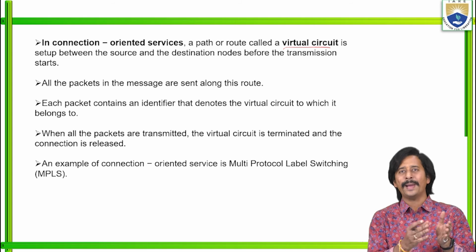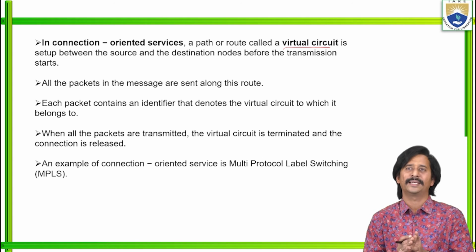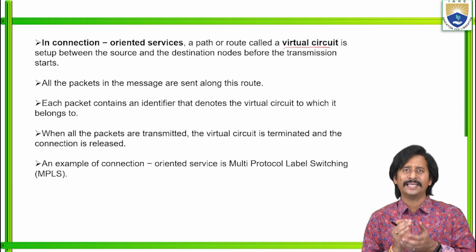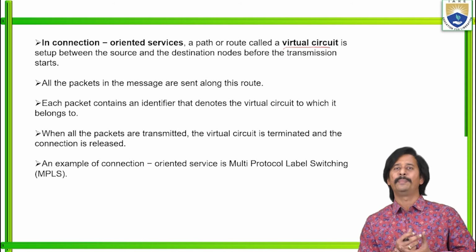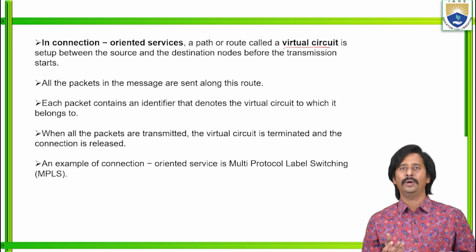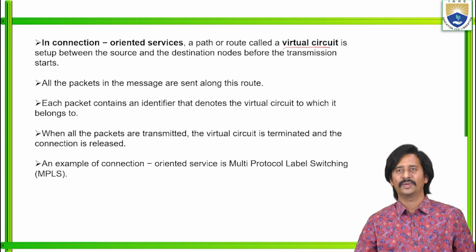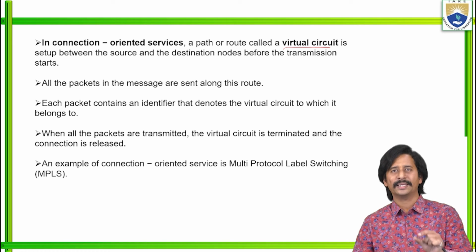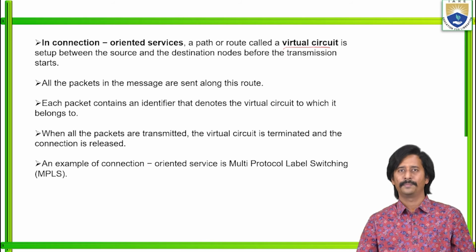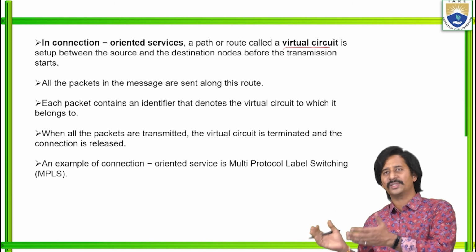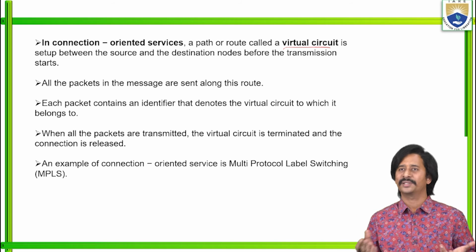Each and every packet contains an identifier, a packet identifier, which denotes the virtual circuit to which it belongs. Because we don't know exactly which packet belongs to which virtual circuit. So each and every packet contains an identifier that denotes the virtual circuit to which it belongs. Whenever all the data packets are transmitted, then the virtual circuit is terminated and the connection is released.